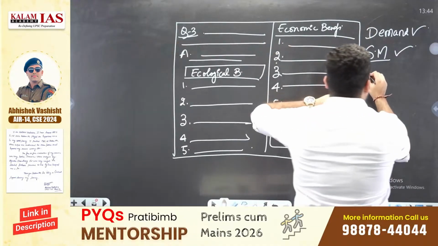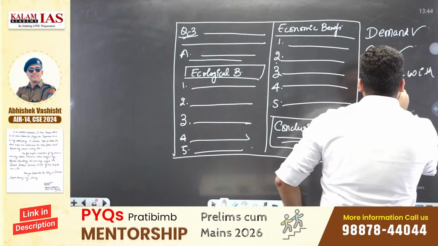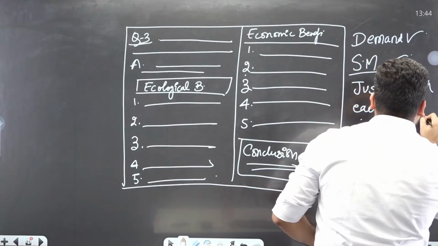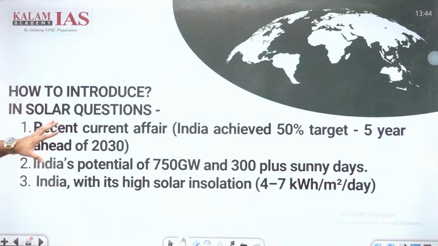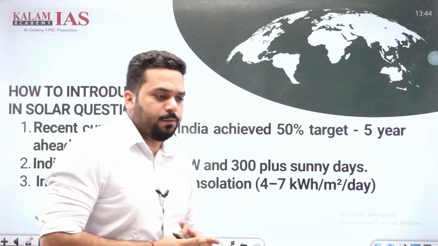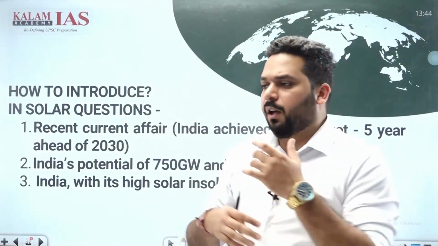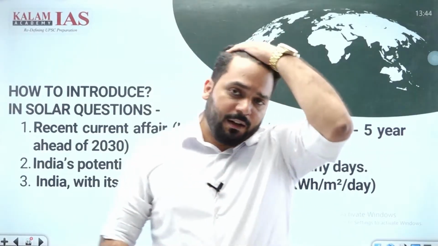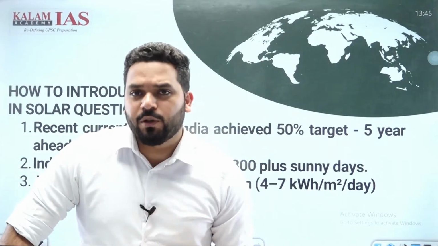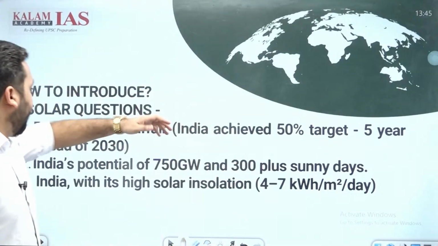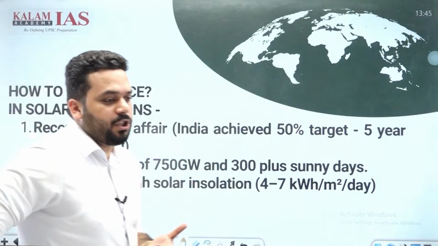Third is justice with each demand. How to introduce? Look, a recent current affair. When it comes to solar energy, you will definitely have a current affair, whether it is COP29 or India's data. In this question particularly, before Mains 2025, one current affair was very popular, surfacing on the internet and in current affairs files, that India achieved the 50% target 5 years ahead of 2030, the Panchamrit target.